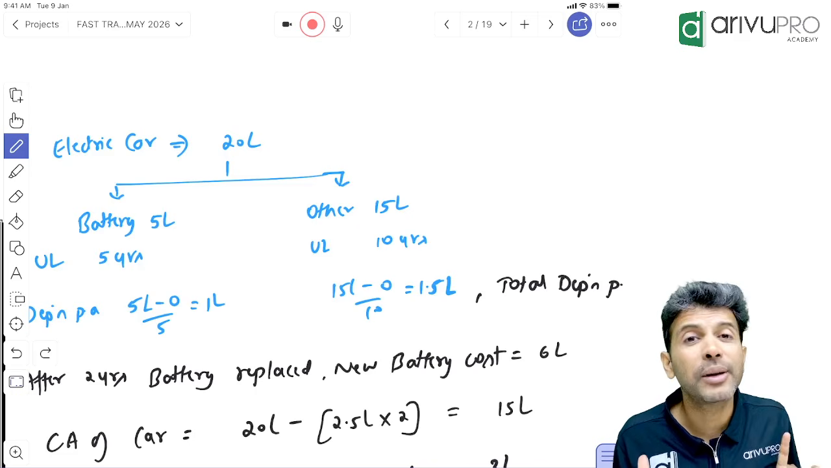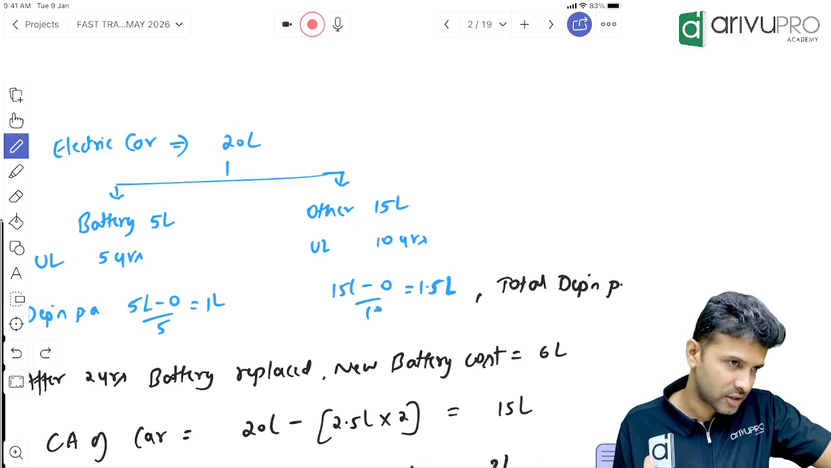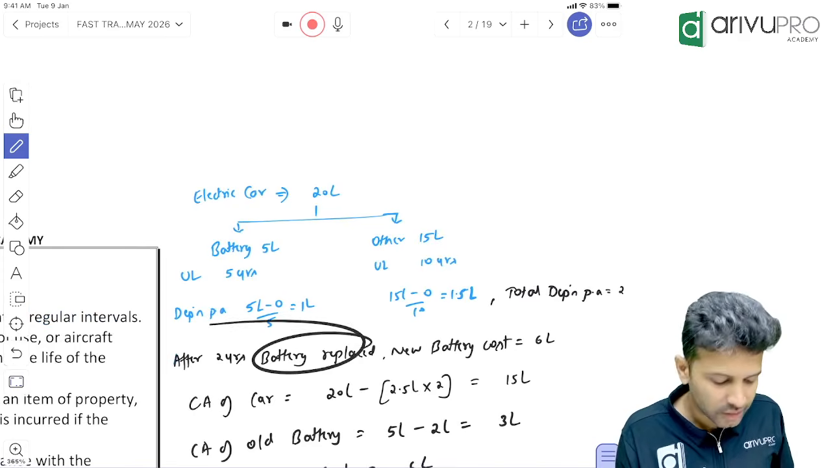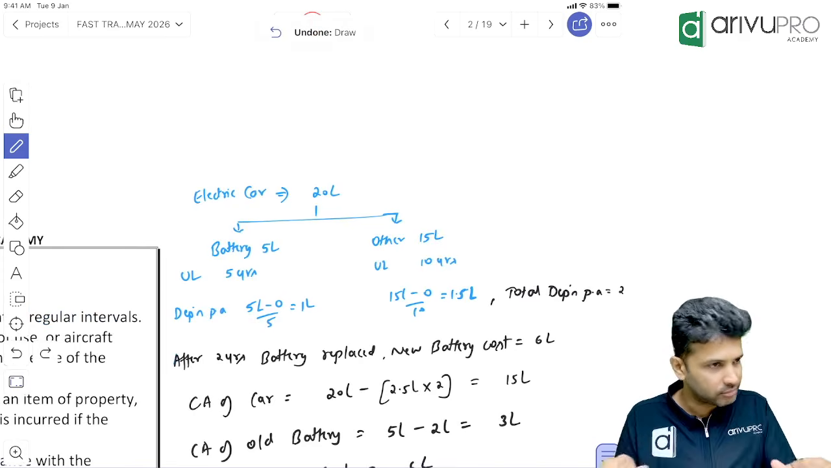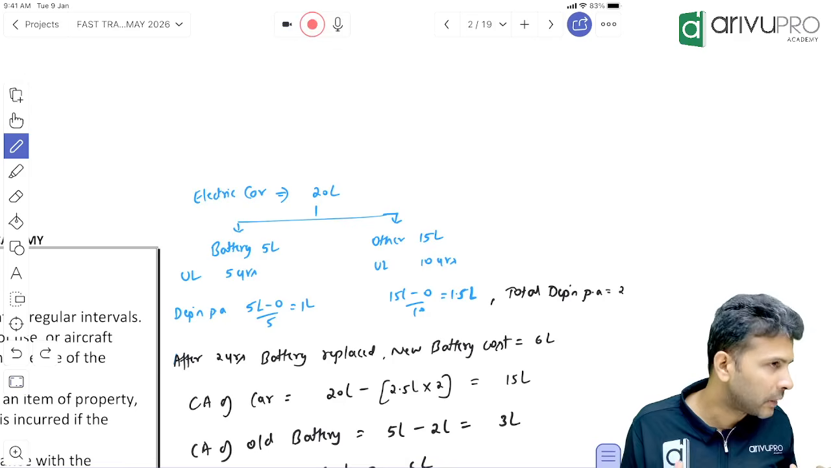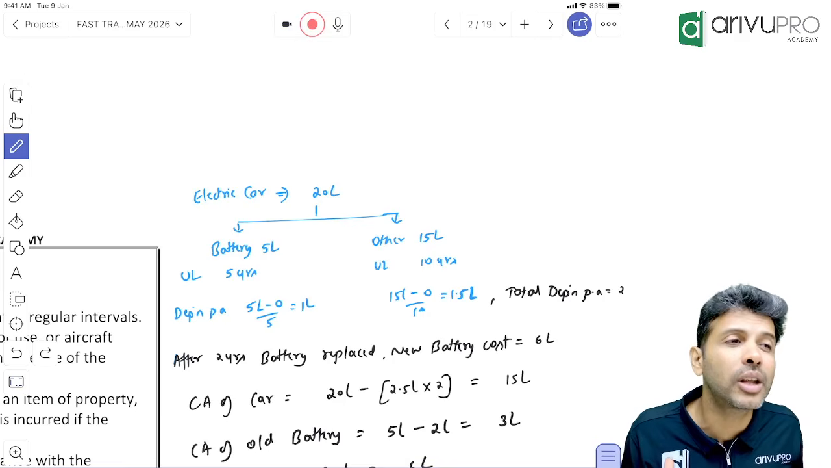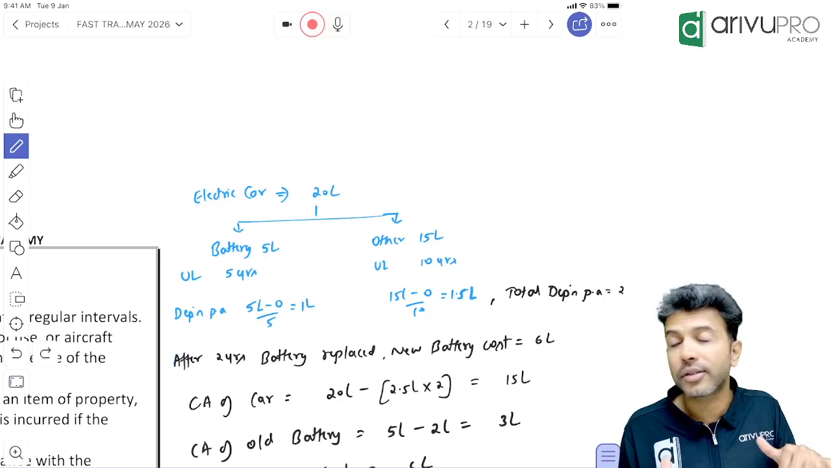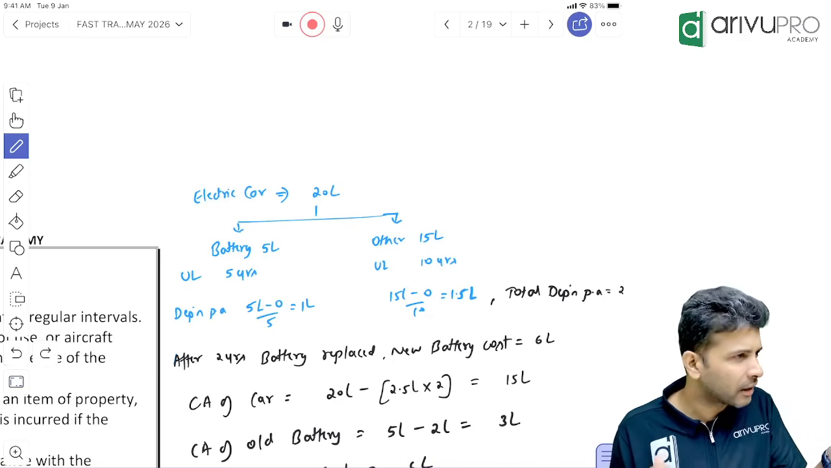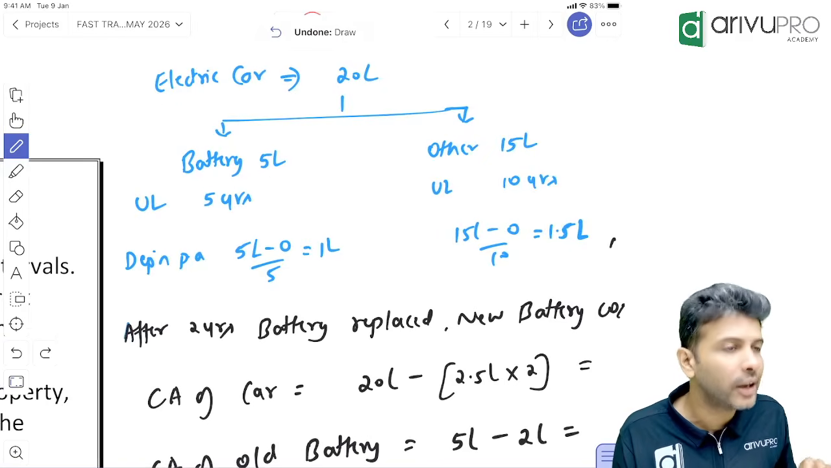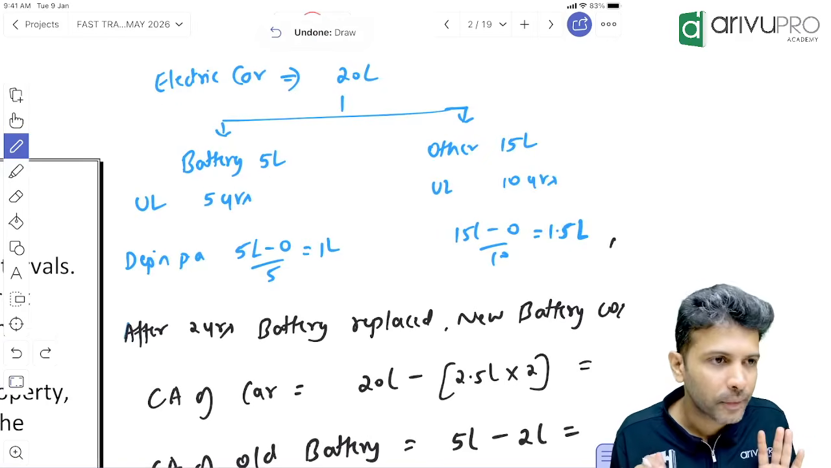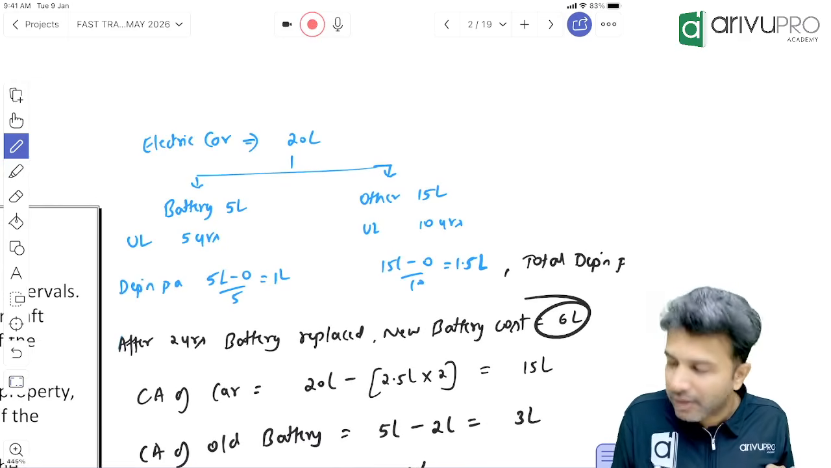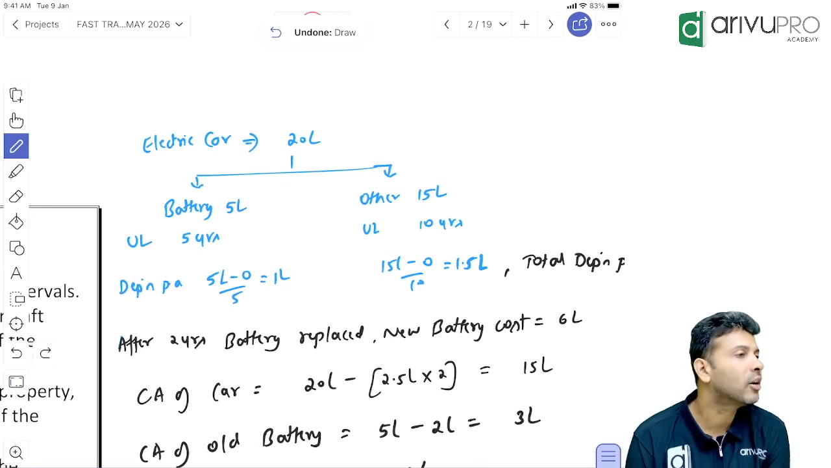We thought it will come for how many years? 5 years. But after 2 years only, the old battery is not working properly. So I'll have to replace this with a new battery. When? After 5 years or 2 years? It can come whenever. In my example, I've assumed it to be 2 years. Correct, Sirji? Now let's say new battery will cost 6 lakh.